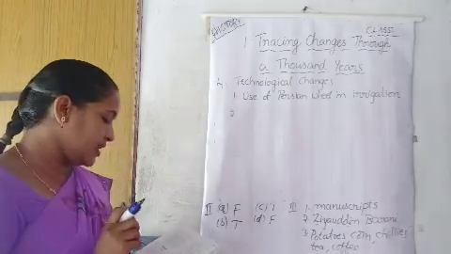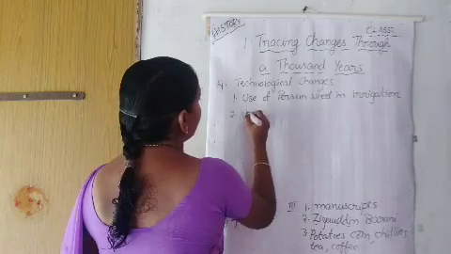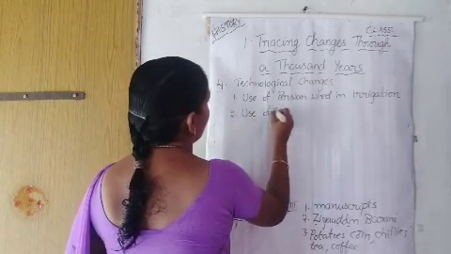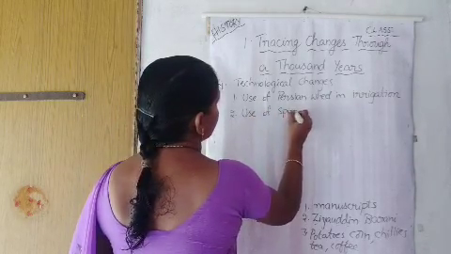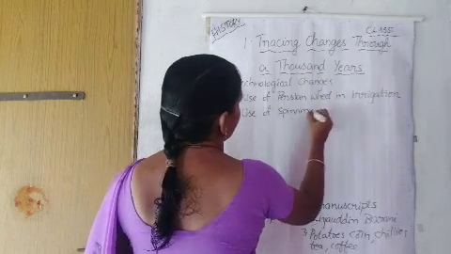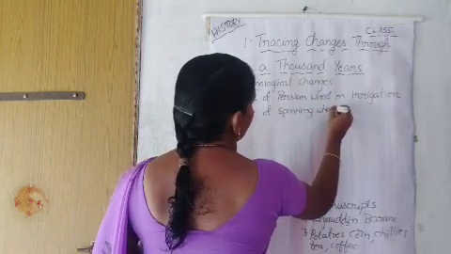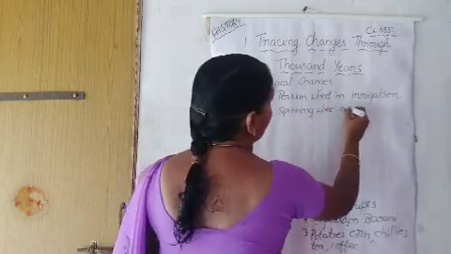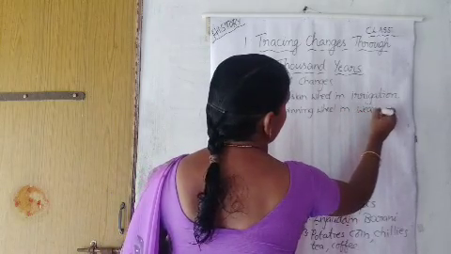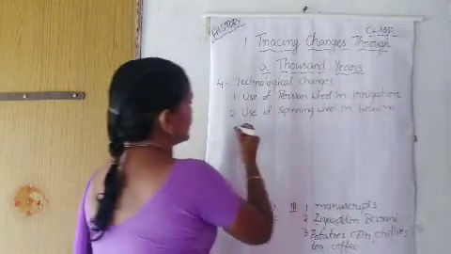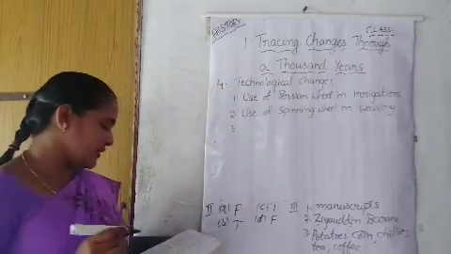Next, second one: use of spinning wheel. Where did they use it? In weaving. For weaving clothes they invented this. This is also a technological change.